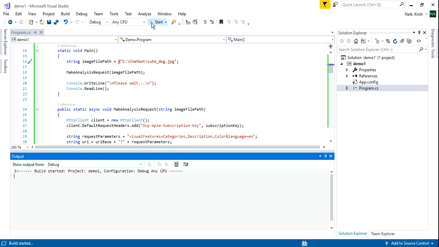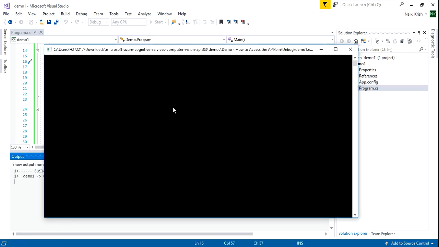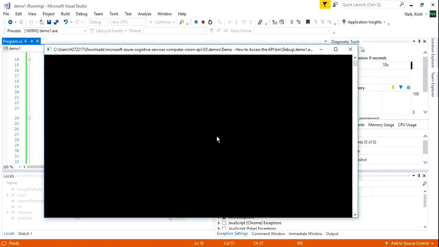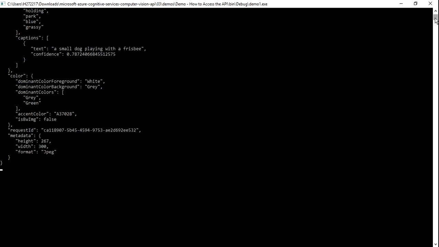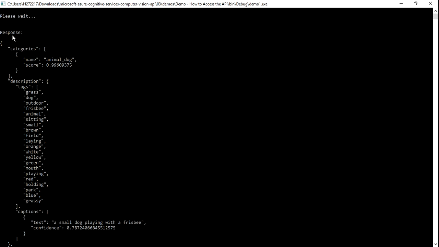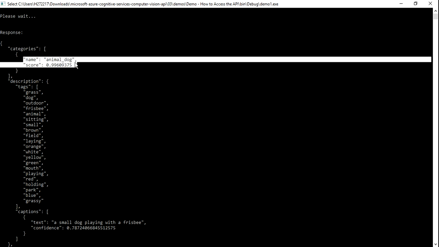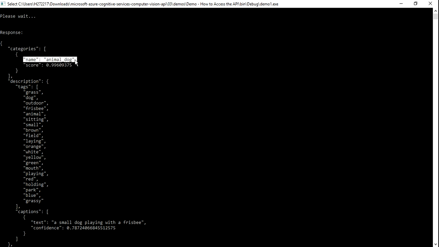This is just a console application, so you can run this and we can see what the output is over here. Okay, let's see the output. The request has gone to the API, and let's analyze this particular scene. So, yes, the response is there. I had requested categories, descriptions, and captions. All these things are there. The name, you can see, is animal_dog. It has predicted so properly that it is able to get what that particular animal is.